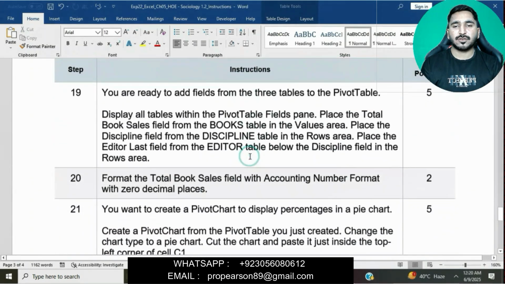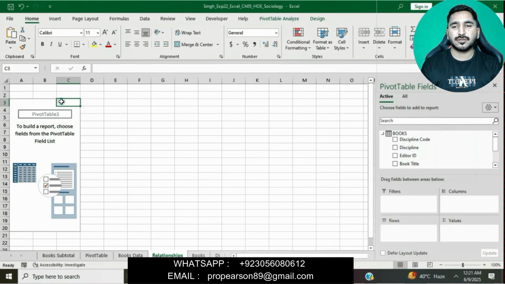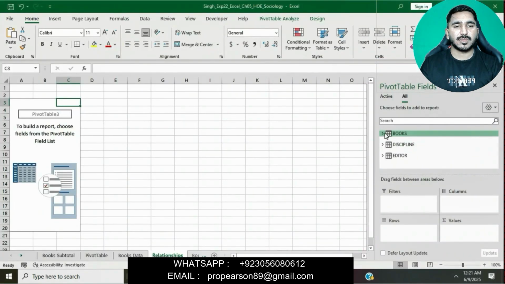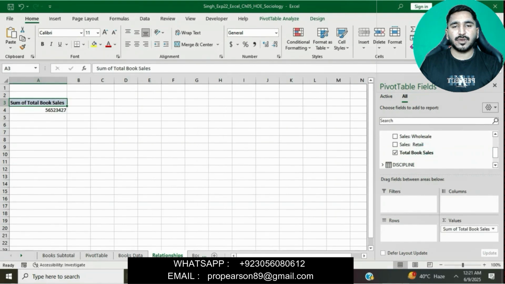Okay. Now moving on to question number 19. Display all tables within the PivotTable Fields pane. Place the Total Book Sales field from the Books table in the Values area. Display all fields. Click on All. Place the Total Book Sales field from the Books table in the Values area. Okay, in the Values area.